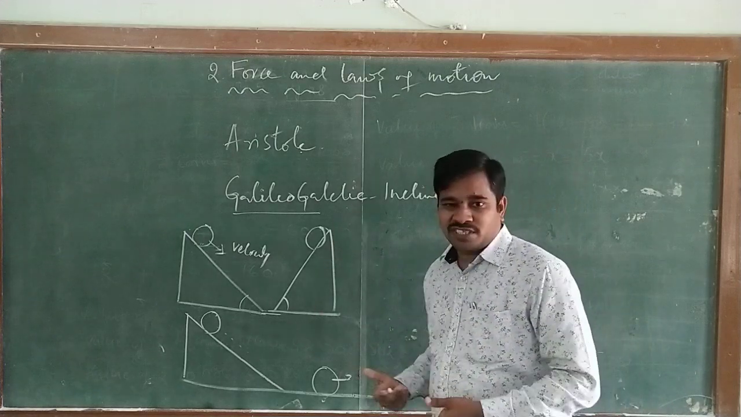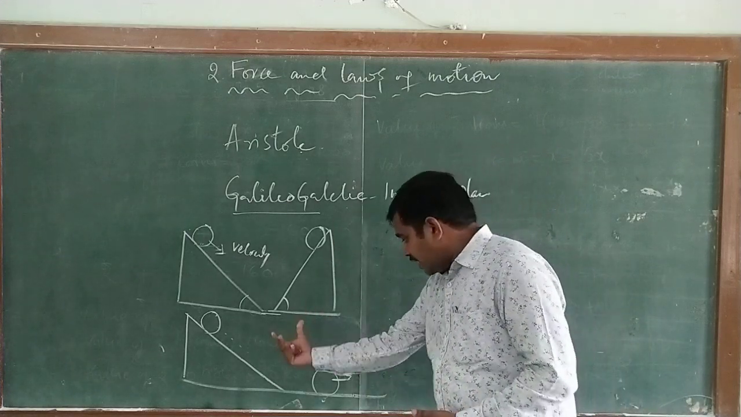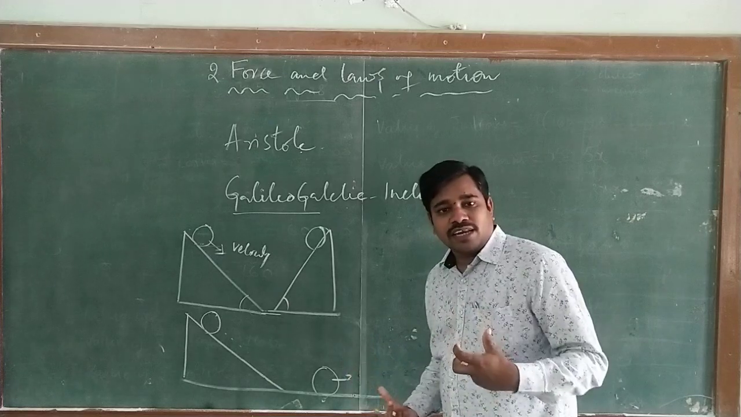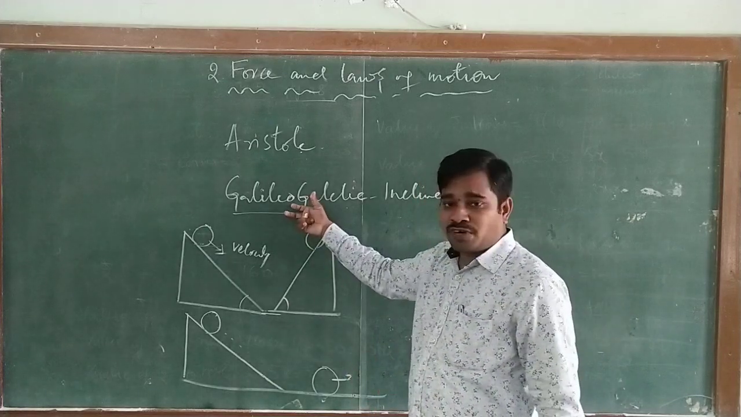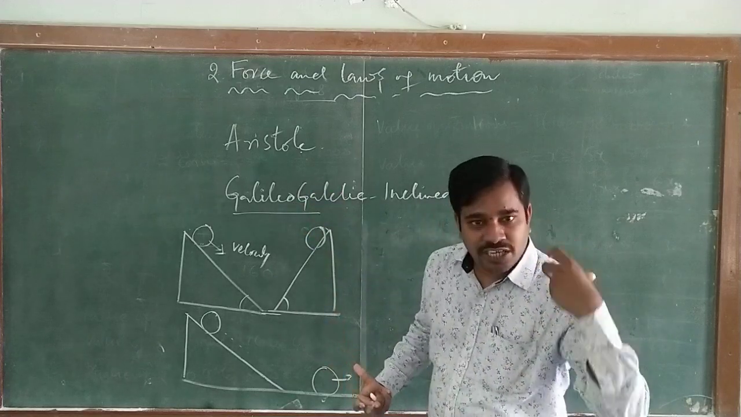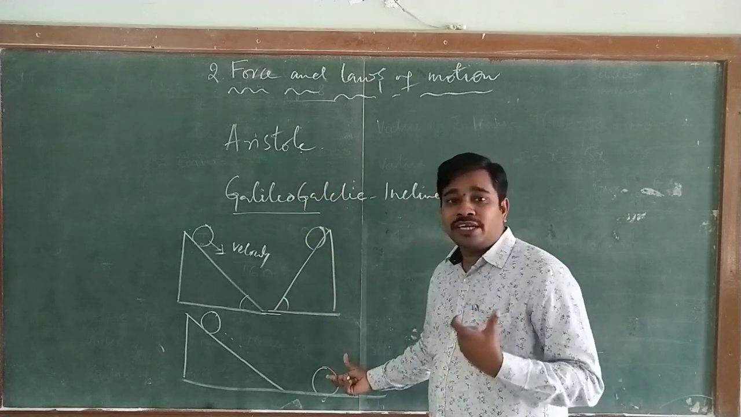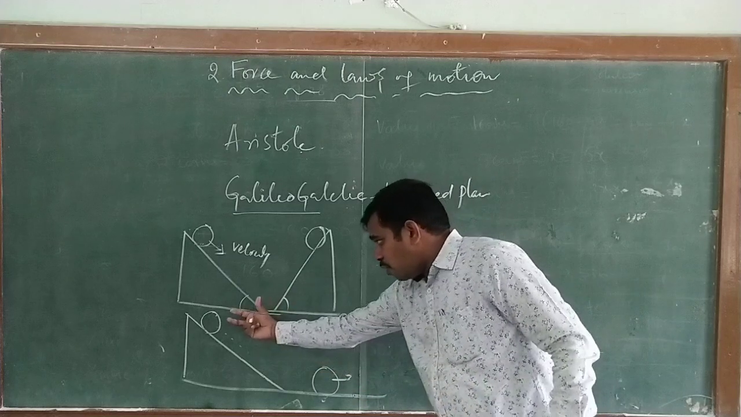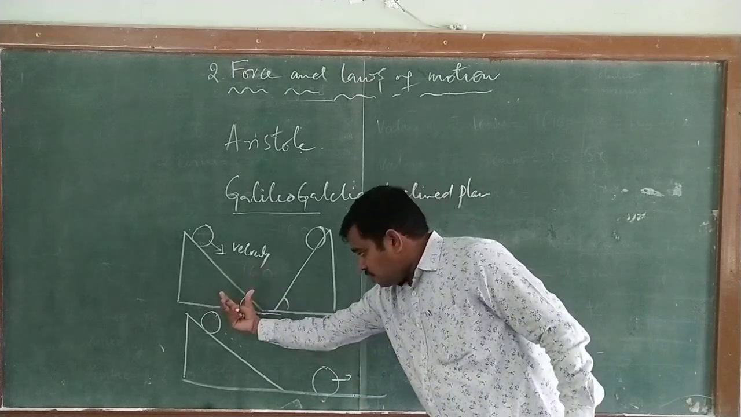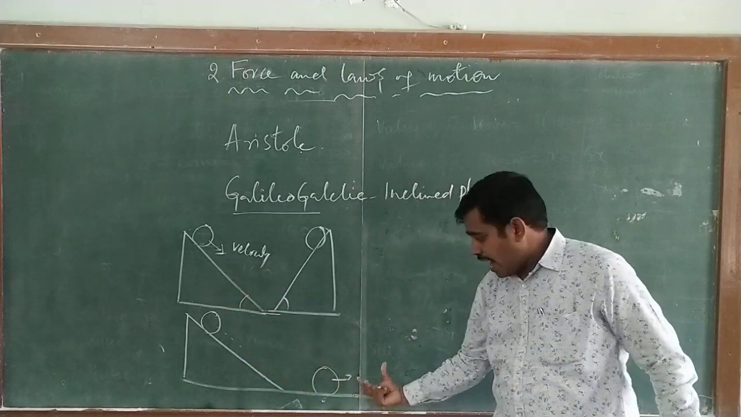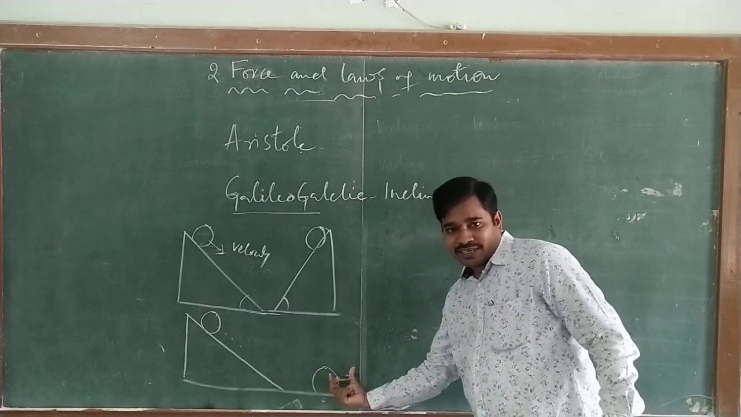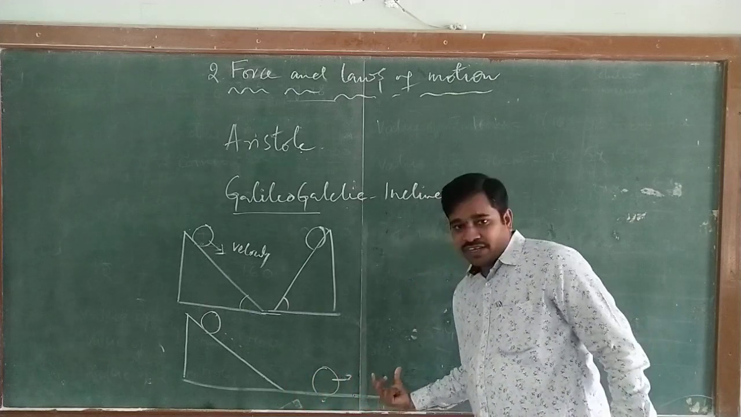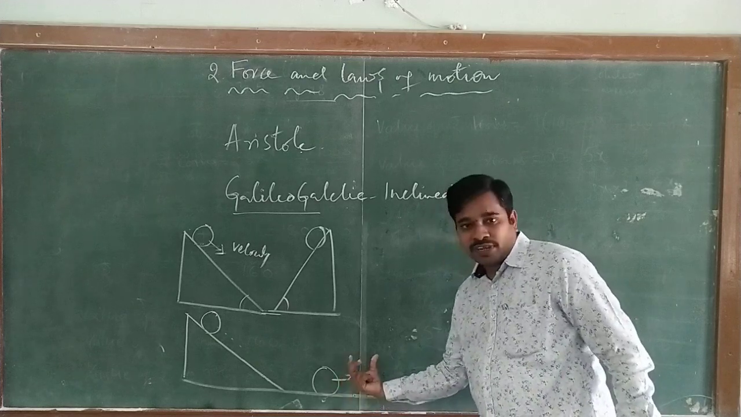But if a body is continuously in motion, definitely some external agent is required. What Galileo wanted to say is that an external agent is required for a body to stay in motion. The ball will continue in motion, and as it moves on the inclined plane its velocity increases continuously, and if the surface is smooth, the ball moves very fast.